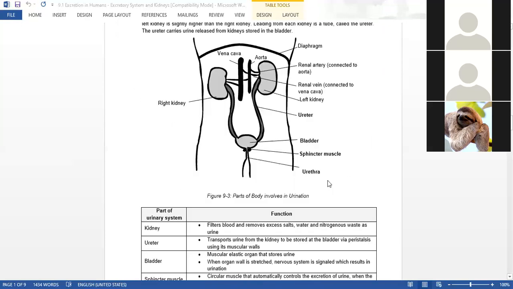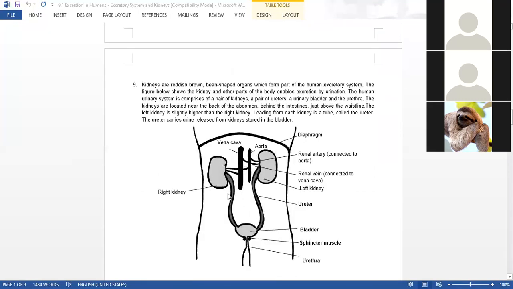This is the structure of the excretory system. Here you can see we have two kidneys, one above the other, not sure why. The name for kidney in Latin is renal.